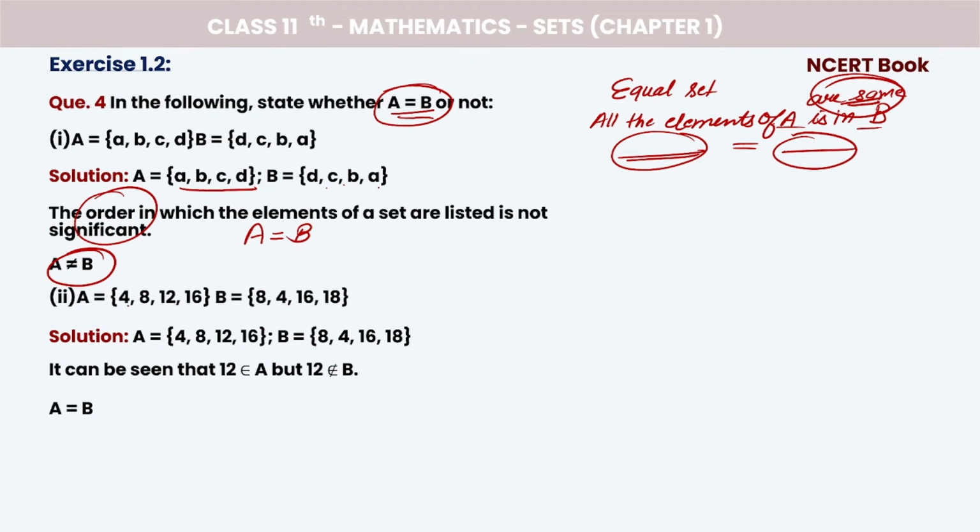Next here. 4, 8, 12, 16. Now, can you see it here? यहाँ पर देखो 12 जो है ये है यहाँ पर, right? But it does not belong to B. 12 belongs to A, but 12 does not belong to B, implies A is not equal to B, right? What I told is that elements should be the same. सब दोनों के element. Here B में कितना है हमारा? We have here 18. 18 is in B but not in A. So here we say A is not equal to B, right?